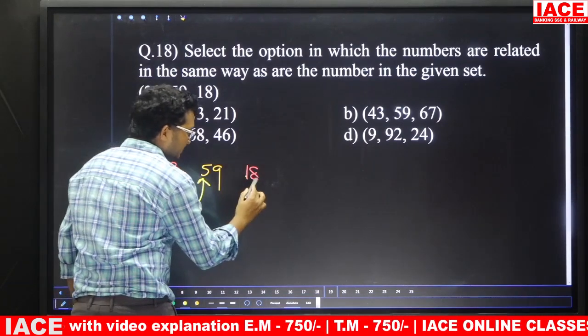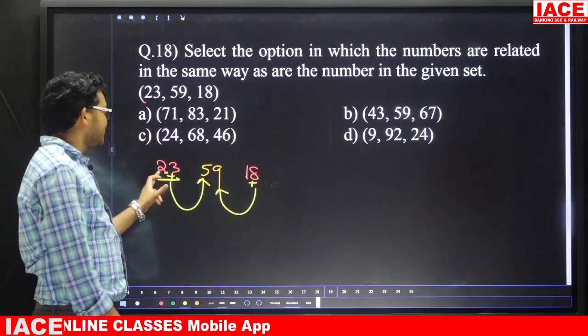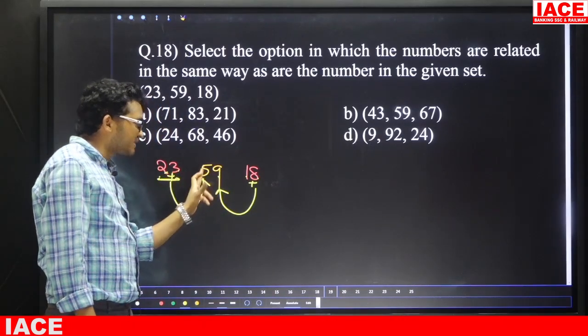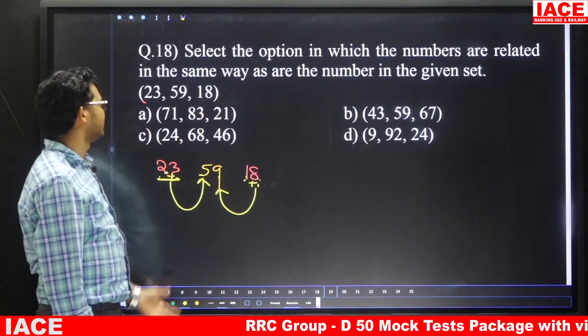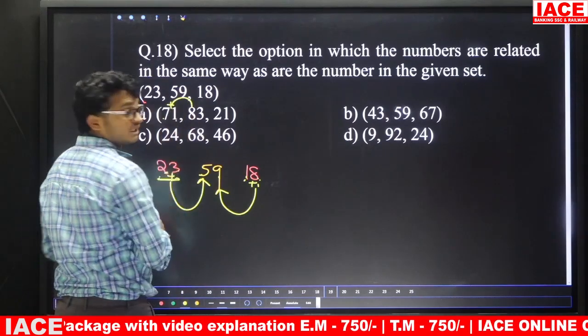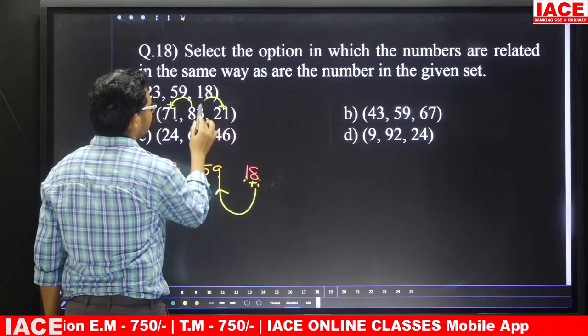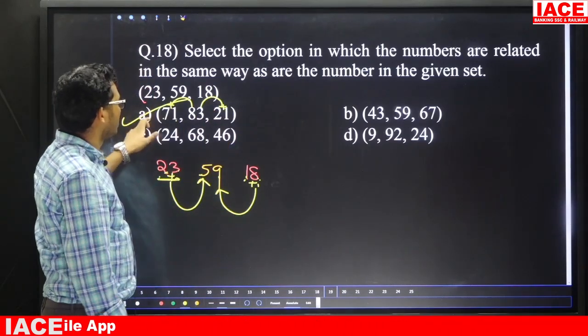Here the sum of digits 1 plus 8 is 9. That means the first number's sum of digits equals the middle number's first digit, and the last number's sum of digits equals the middle number's second digit. Now 7 plus 1, friends, 7 plus 1 is 8. Now 2 plus 1 is 3. That means here the answer is option A only. So question number 18, the answer is option A.